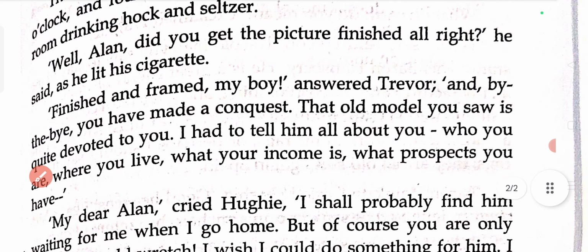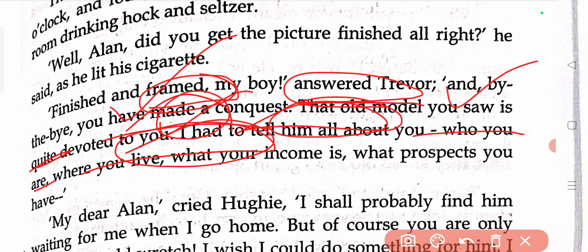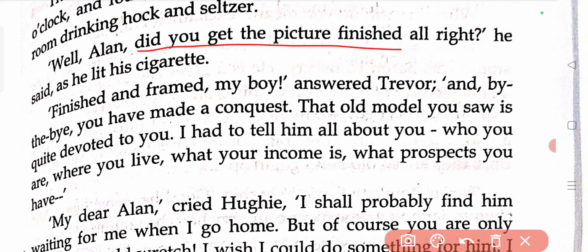Well, Alan, did you get the picture finished all right? he said as he lit his cigarette. So Huey was lighting up his cigarette, and while doing that, he asked Alan if he was done with the picture that he had started, the life size portrait of the beggar man. Have you completed that painting? He was asking Alan.